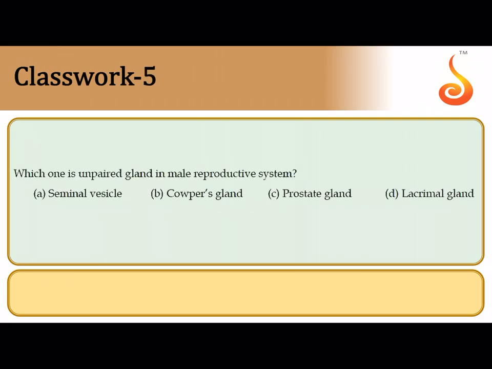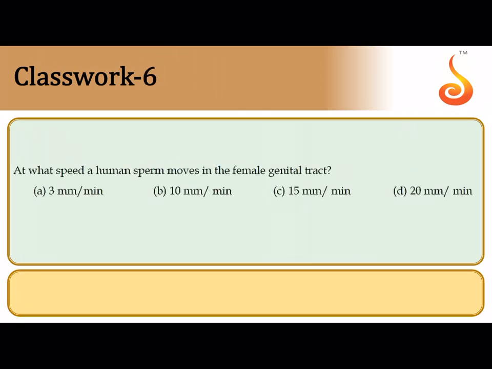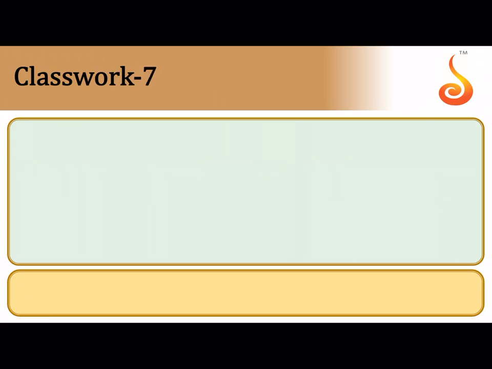Fifth question says, which one is an unpaired gland? Just now we discussed the accessory glands in the male reproductive system. The unpaired gland is nothing but the prostate gland. So the correct answer is option C, that is the prostate gland. At what speed does a human sperm move in the female reproductive tract? On an average, it is 3 to 5 millimeter per minute. So among the given options, the first option is the correct answer to the speed with which the human sperm travels in the female reproductive tract.